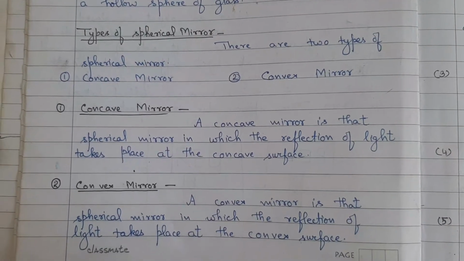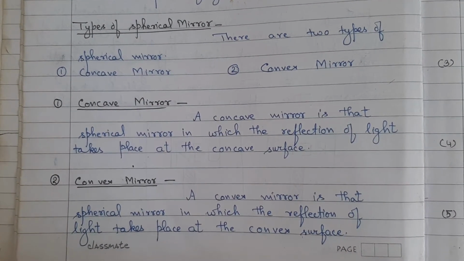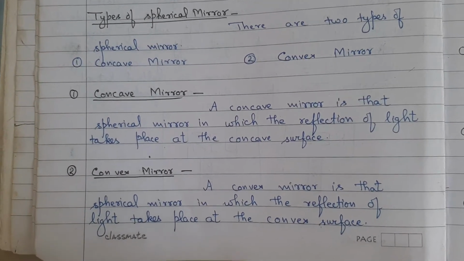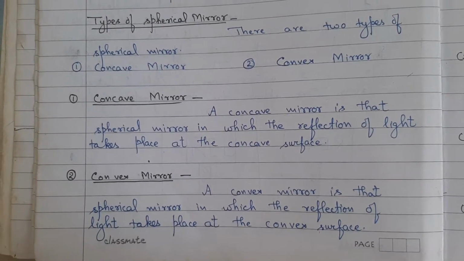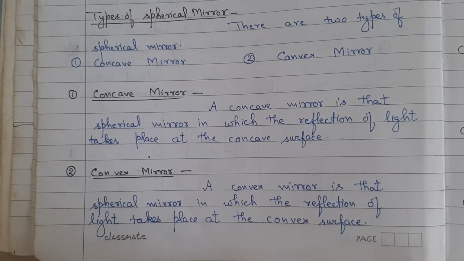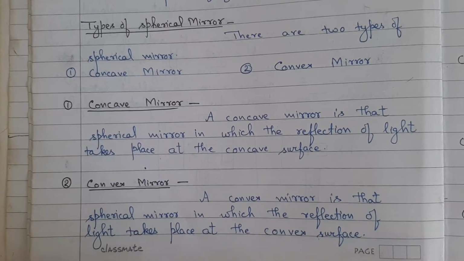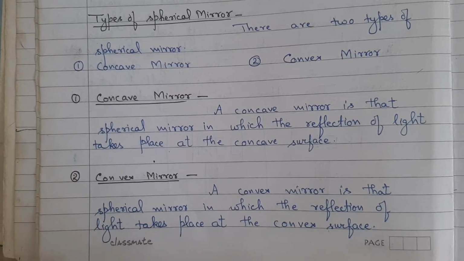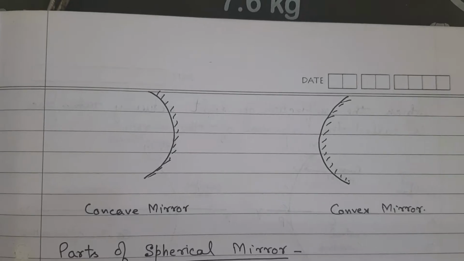Concave mirror. A concave mirror is that spherical mirror in which the reflection of light takes place at the concave surface. Convex mirror. A convex mirror is that spherical mirror in which the reflection of light takes place at the convex surface, as shown in figure.